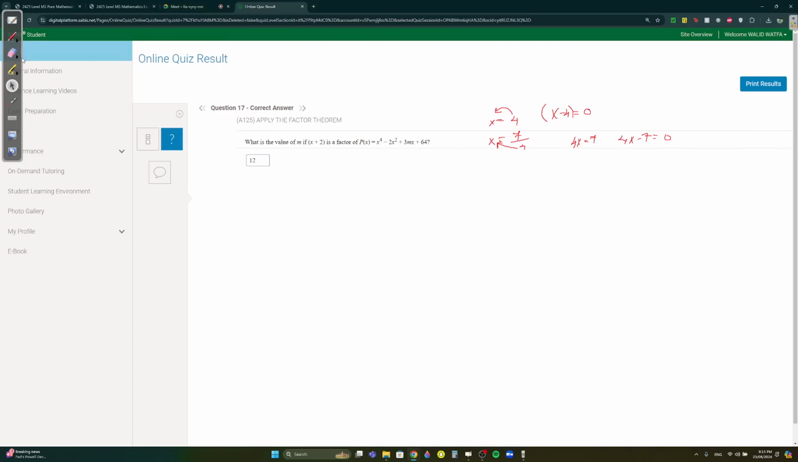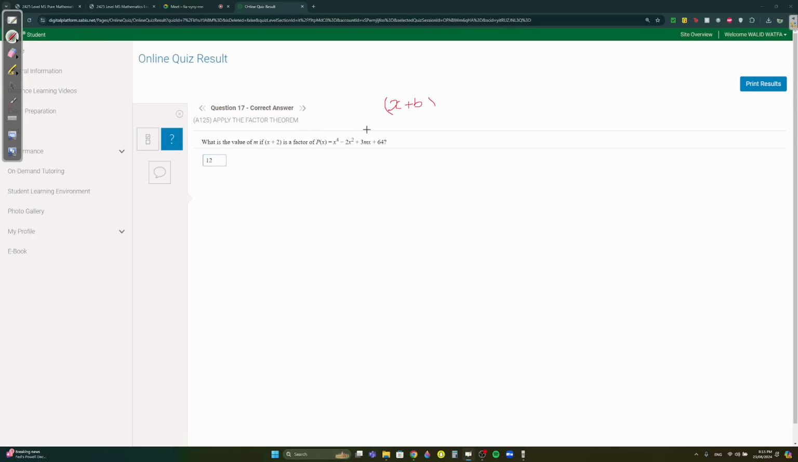Question 17, apply the factor theorem. Remember, if x plus b is a factor of f of x, then if you substitute minus b into f of x, you're going to get 0. Same thing that goes with the remainder theorem. Remember the remainder theorem? If you substitute the opposite, you're going to get the remainder. So here, x plus 2. We know it's a factor, right? So since it's a factor, if you substitute minus 2 as x, it's going to equal 0.